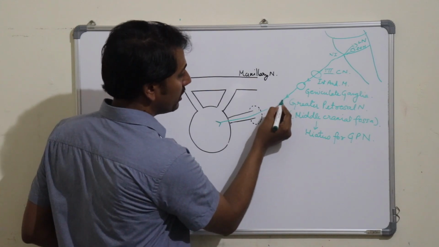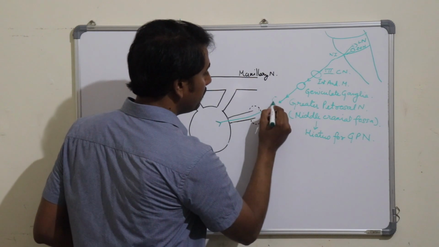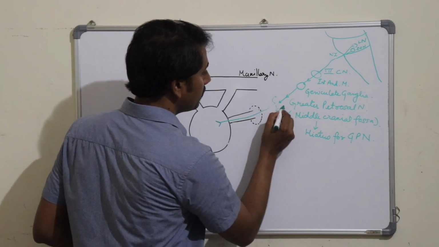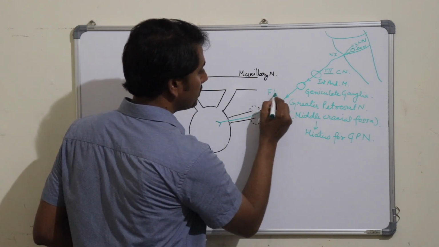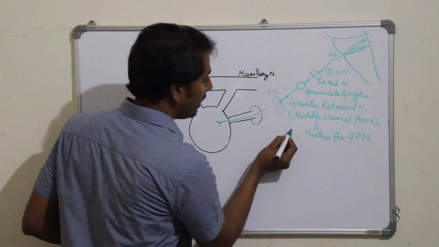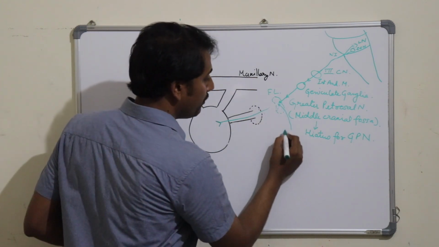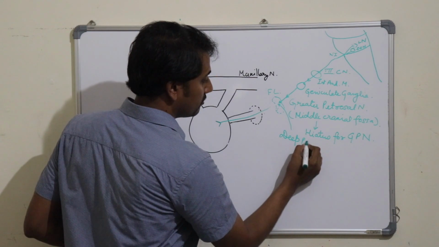This greater petrosal nerve will then enter into the foramen lacerum. So this is the foramen lacerum, and in the foramen lacerum it would be joined by another nerve known as the deep petrosal nerve.